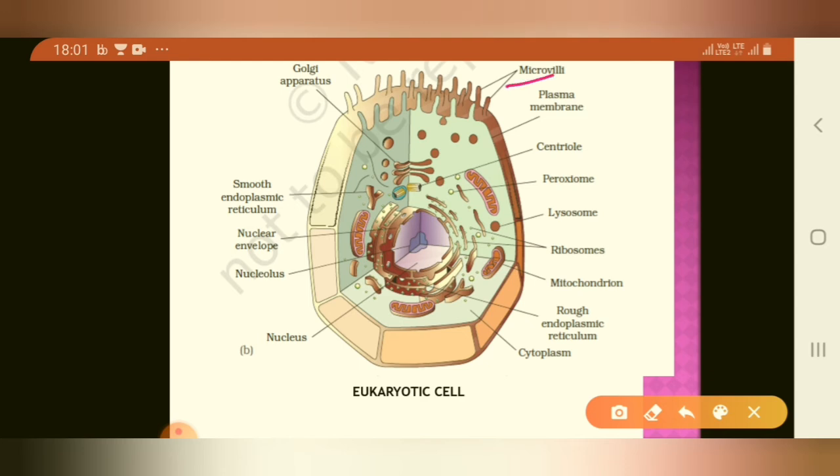This is called the microvilli. This membrane-like structure is called the plasma membrane. This is a centriole, which is found in cell division. This is called the lysosome.